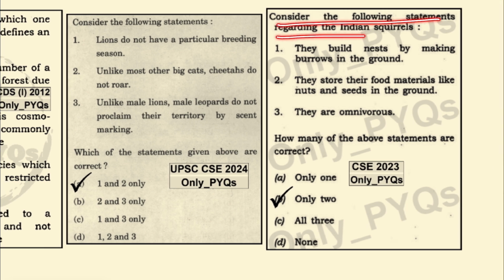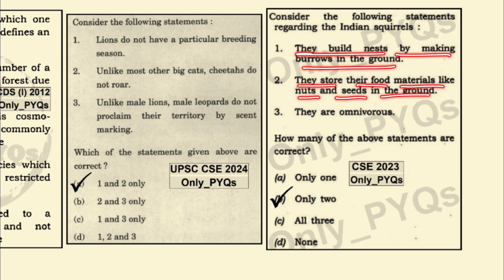Consider the following statements regarding the Indian squirrels. They build nests by making burrows in the ground. They store their food material like nuts and seeds in the ground. They are omnivorous. This is wrong, and statements 1 and 2 are correct.